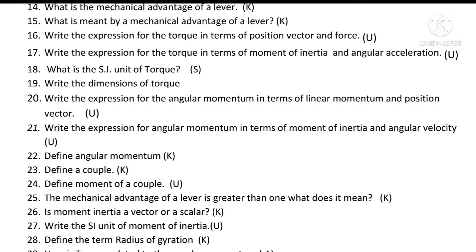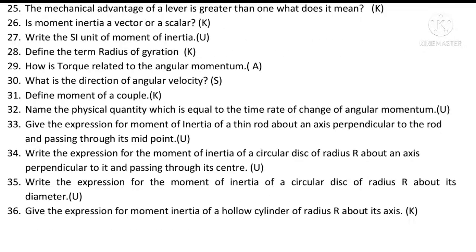Radius of gyration. The radius of gyration of a body about an axis of rotation is defined as the root mean square distance of its particles from the same axis of rotation. Question number 29. How is torque related to angular momentum? Torque is equal to the rate of change of angular momentum.